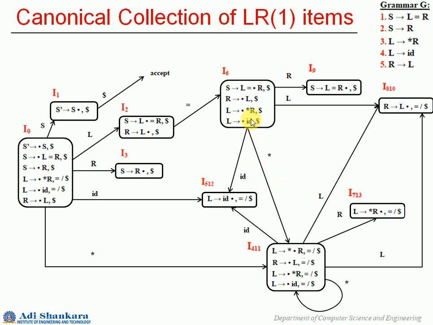See, from I6 the star was going to I11, so you have made I411 and made that star transition go to that particular new merged state. And all those transitions will be like that only. So whichever transitions were coming to I8 and I10 will now both go to I810. Similarly here, for I7 and I13 you have a merged state, and I5 and I12 are merged here.